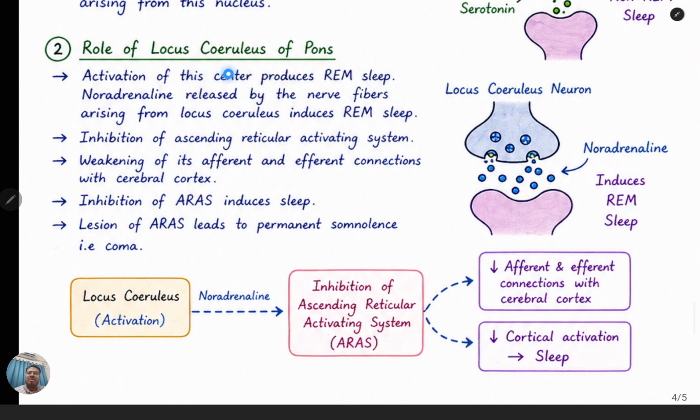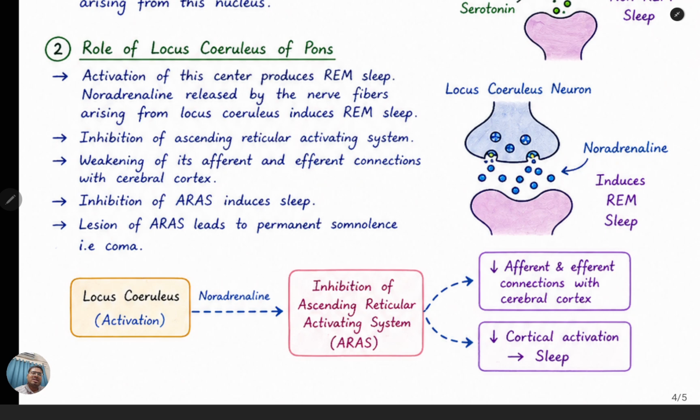Second is the role of the locus ceruleus of the pons. Activation of this center produces REM sleep, which is the maximum part of the sleep, that is 80%. Here, noradrenaline is released by the nerve fibers arising from the locus ceruleus and induces REM sleep. Inhibition of the ascending reticular activating system, also by breaking the afferent and efferent connections with the cerebral cortex, induces sleep. A lesion of the ARAS leads to permanent somnolence, that is coma.